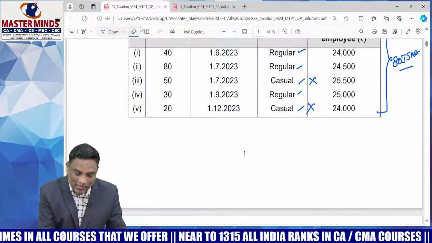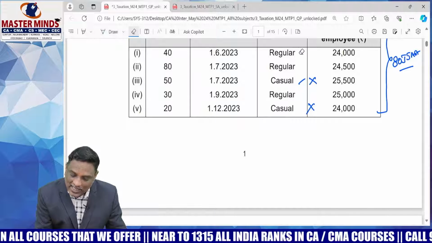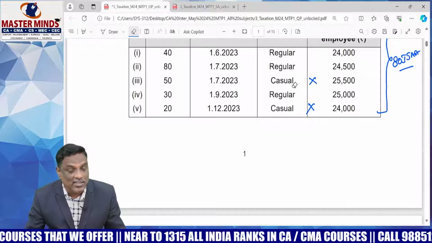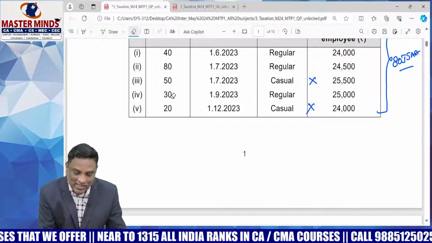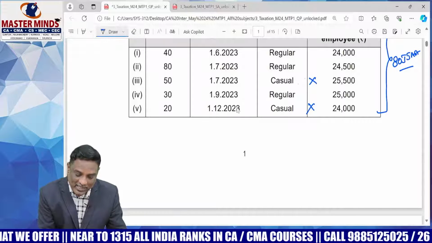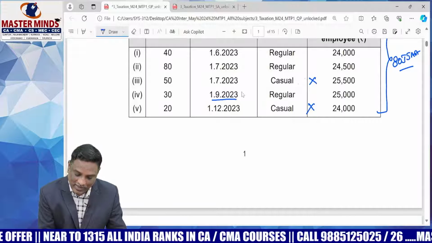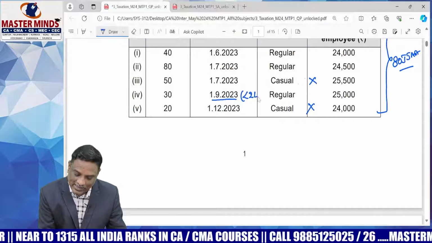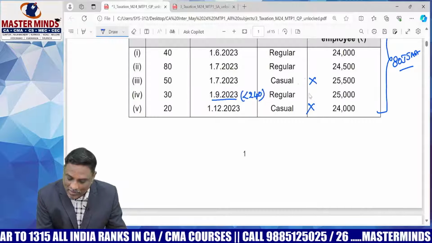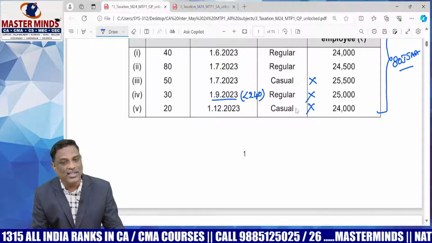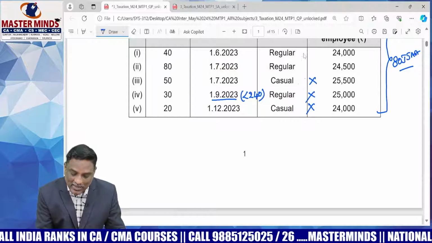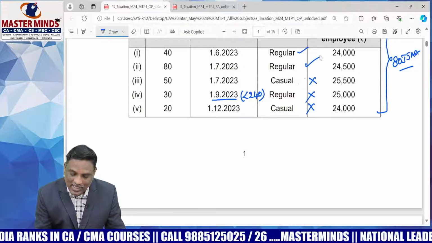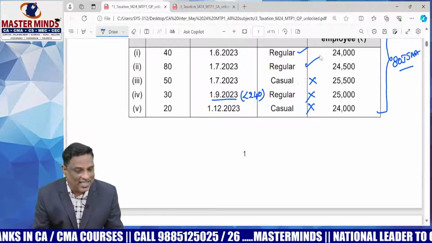And one more important point, employees working less than 240 days are also not eligible for deduction. Please observe the 30 employees whose date of appointment is 1/9/2023. They are less than 240 days employees. Therefore, these employees are also not eligible for deduction. The remaining employees are eligible for deduction under section 80JJAA.